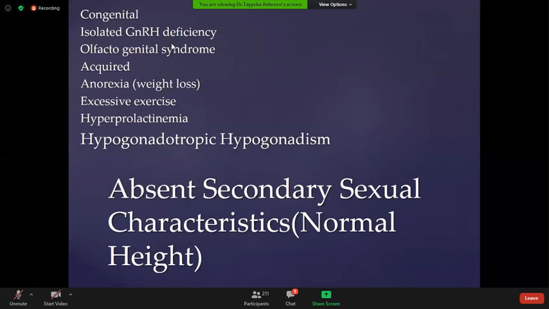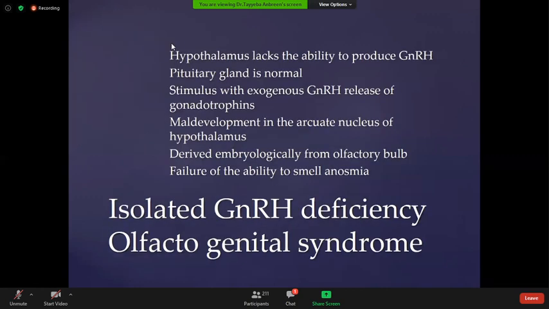Isolated GnRH deficiency, olfactogenital syndrome. In this condition, the hypothalamus lacks the ability to produce GnRH. The pituitary gland is normal, but there is no GnRH to act on the pituitary gland, so the pituitary gland does not secrete FSH or LH. Stimulus with exogenous GnRH causes the release of FSH and LH.